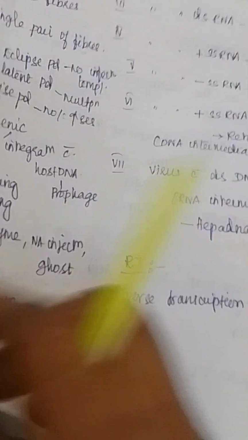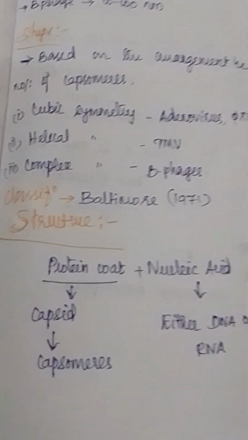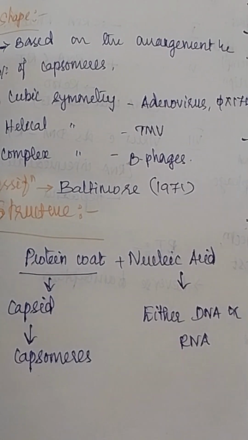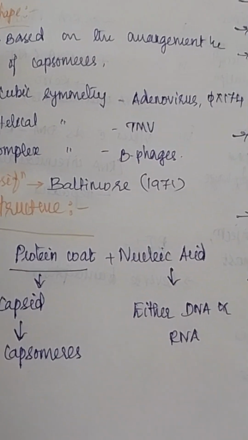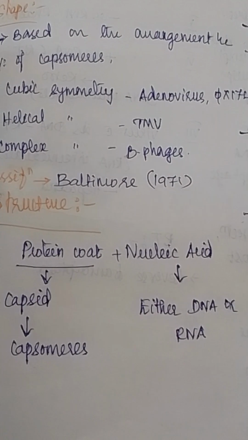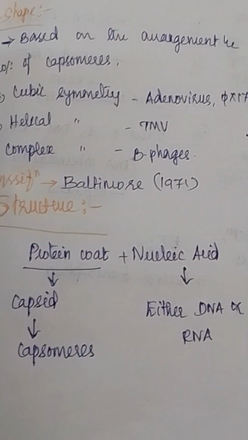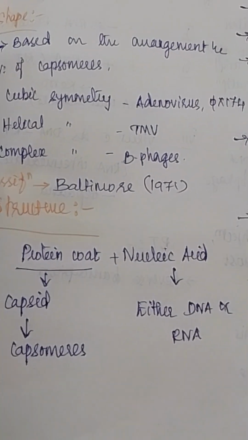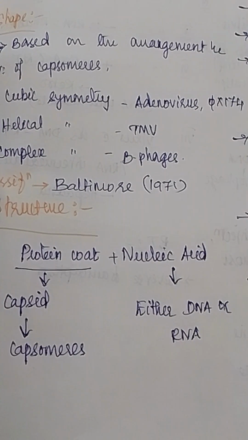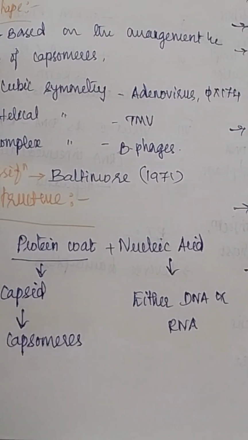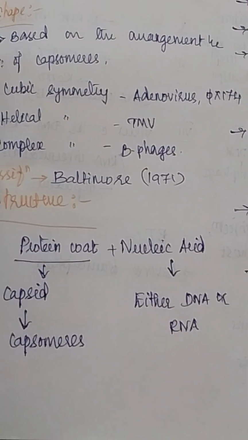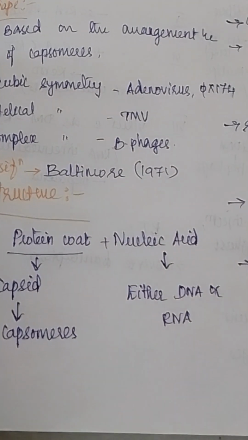So next we are going to see about the structure of virus. Actually virus has 2 parts. One is protein and the next one is nucleic acid. This protein unites to form the capsid. So capsid is just like a protein coat, and capsid is made up of smaller subunits which are called capsomeres.